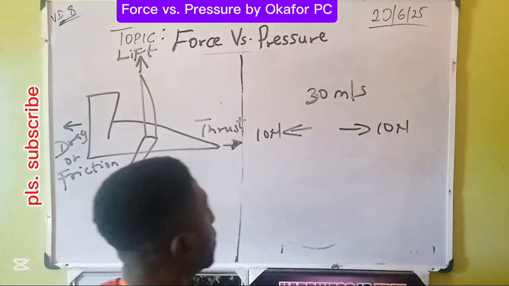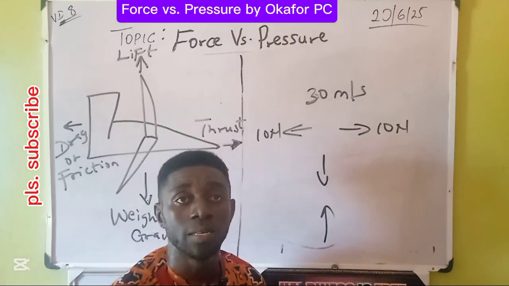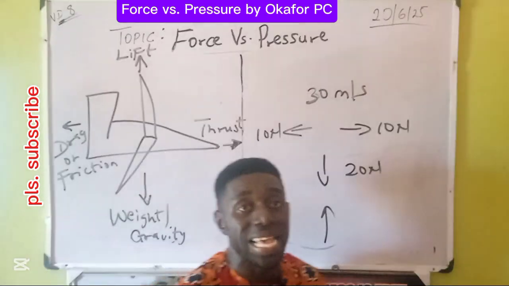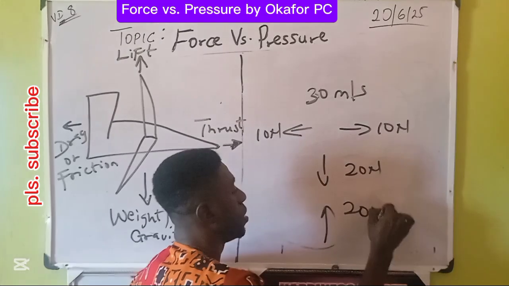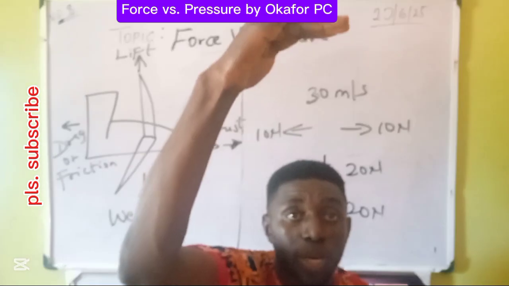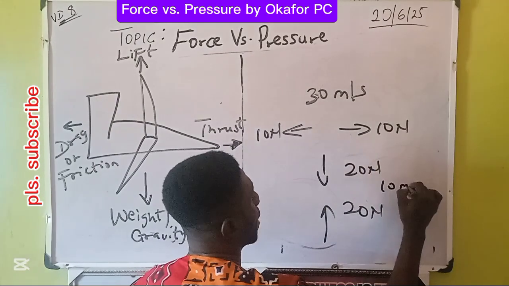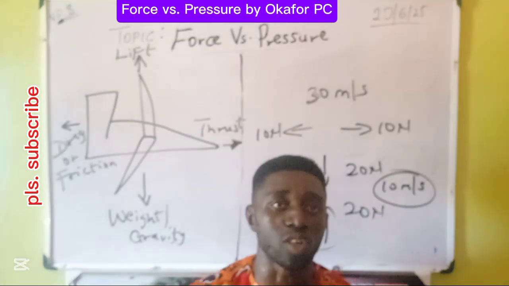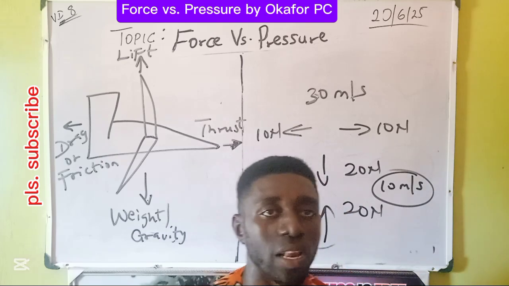Then take again an analogy this way. When the plane is about landing and the gravity is 20 Newton, and the air pushing against the plane, that's the drag or air resistance, is also 20 Newton, then the forces are cancelled. There is no force acting on the plane. So the plane begins to fall down with uniform speed. Let's also presume 10 meters per second. So this speed is fixed. The speed does not change. It does not increase, it does not reduce. Uniform speed. And that's what we call terminal velocity.